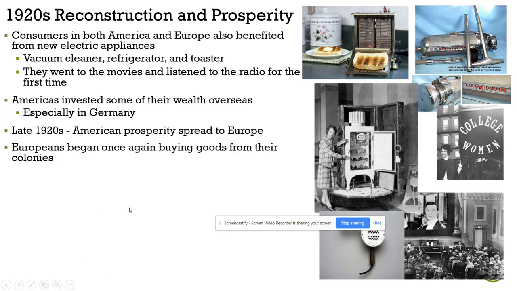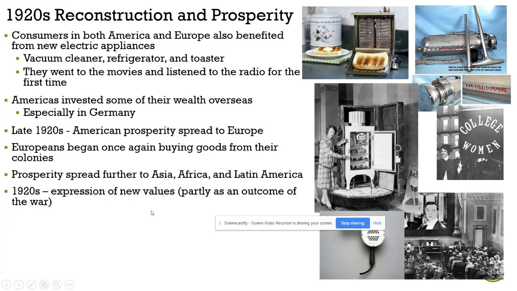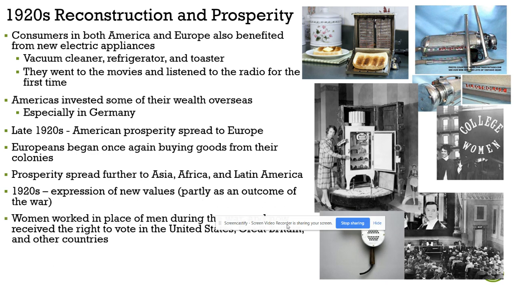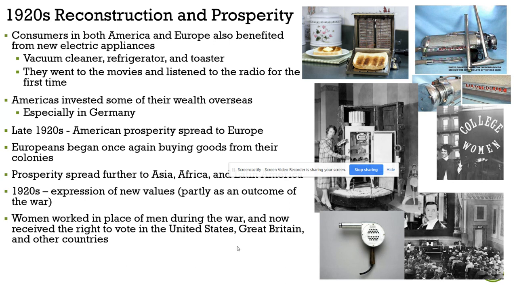Europeans began once again buying goods from their colonies. Prosperity spread further into Asia, Africa, and Latin America. The 1920s expression of new values, partly as an outcome of the war. Women worked in place of men during the war and now receive the right to vote in the United States, Great Britain, and other countries. Women enjoyed greater freedom than they ever had before.